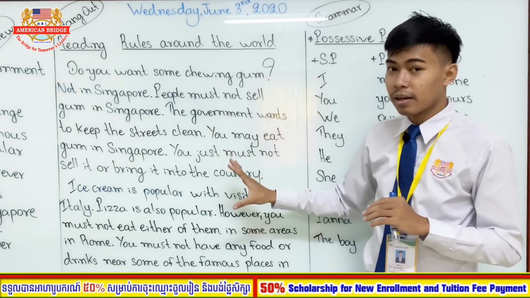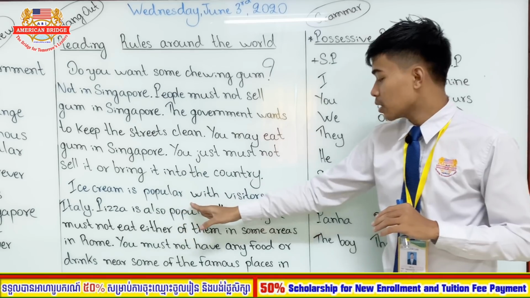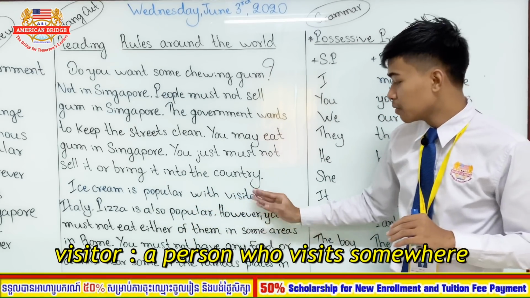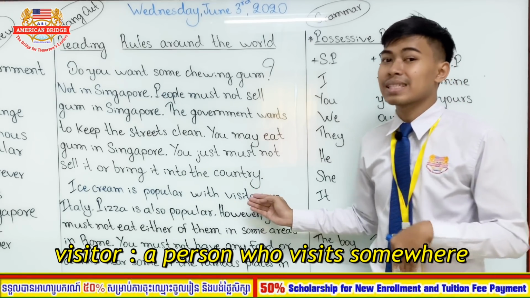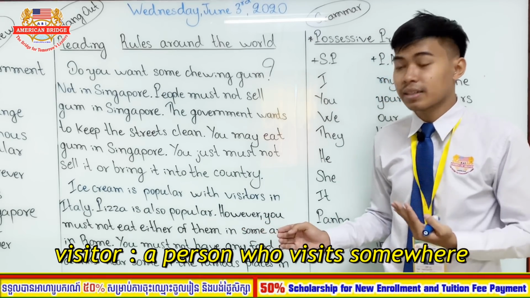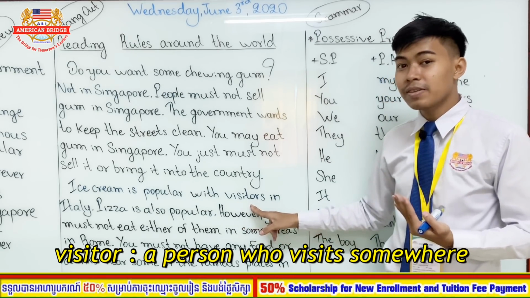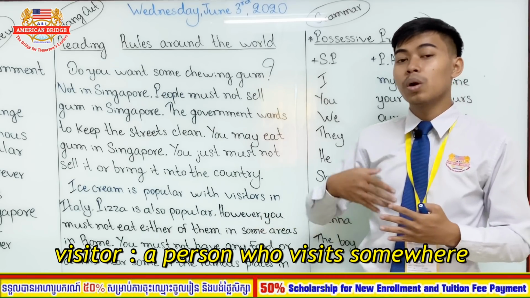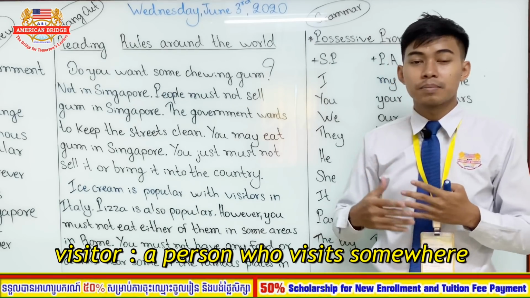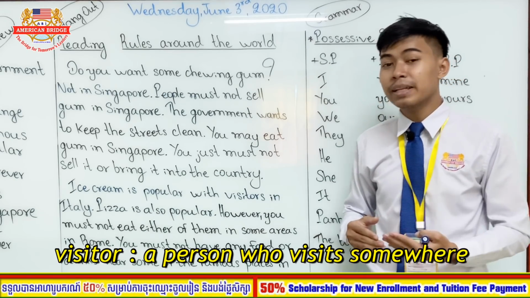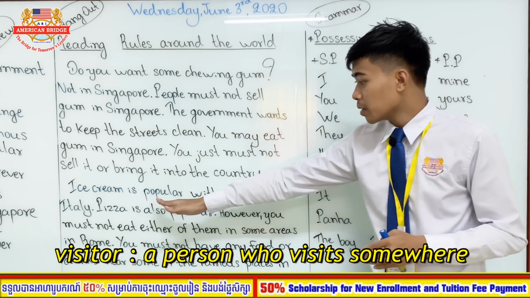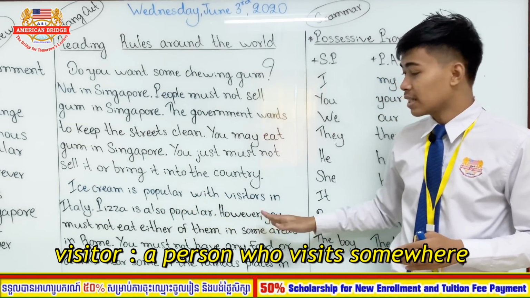Let's go to the fourth paragraph. Ice cream is popular with visitors in Italy. What does visitors mean? So you know the word visit, right? When you visit someone, it means that you go to meet someone to ask if they are fine or not. How about visitor? Visitor refers to the people who go to visit somewhere. So if I go to Udong Mountain, it means that I am the visitor because I go to visit there. Okay, so ice cream is popular with visitors in Italy.